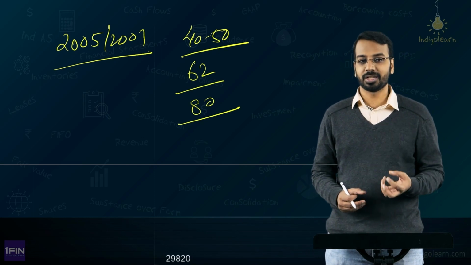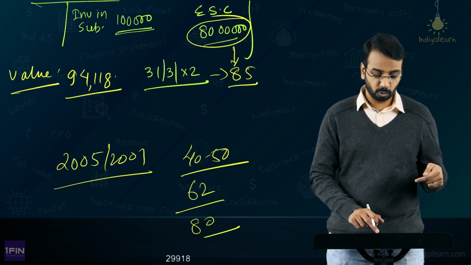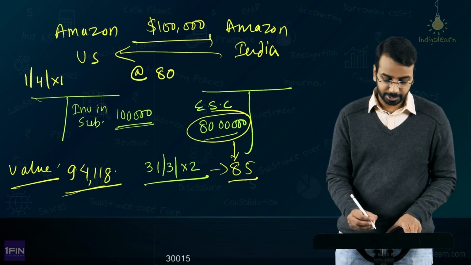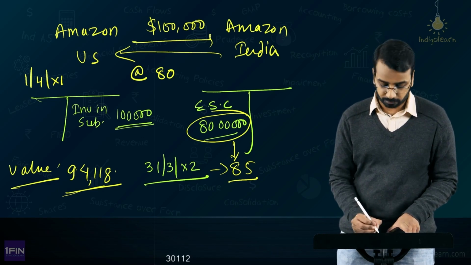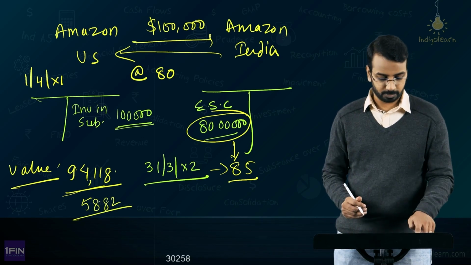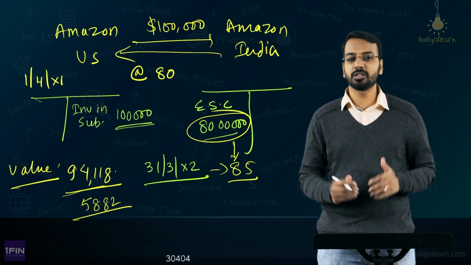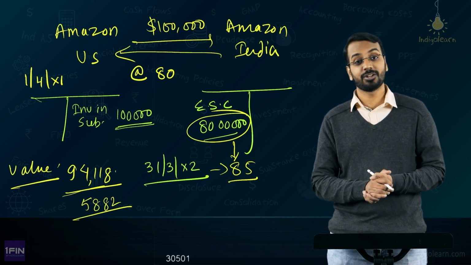INR, when INR depreciates and the US dollar appreciates, especially foreign investors will lose out on money, and nobody wants to lose out on money. See, one thing is you have to earn profit. So, here just because of currency depreciation, from $1 lakh it has come down to 94,118, that is nothing but your $5,882. Let me just check, sometimes mistakes happen. Yeah, $5,882 you need to earn just to take care of your foreign currency conversion losses.